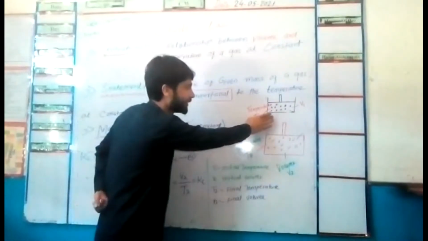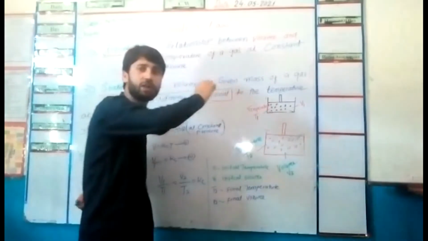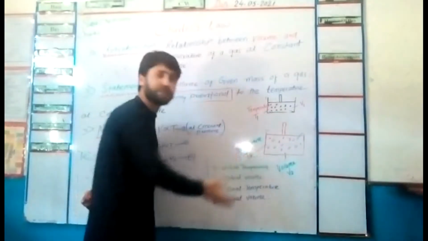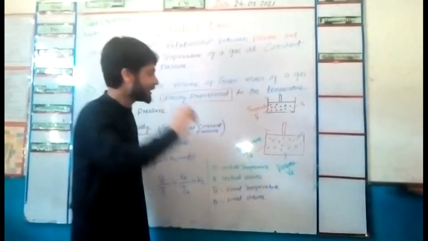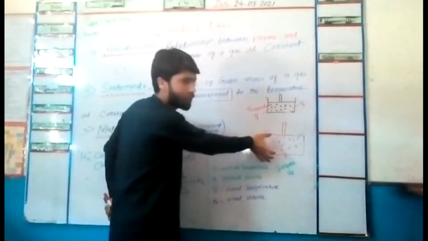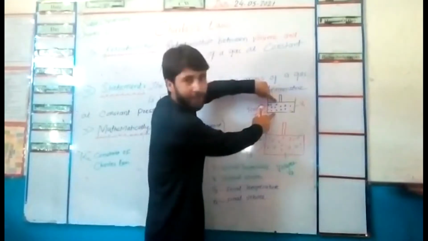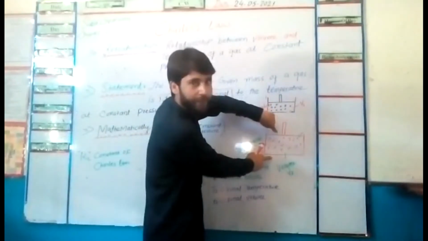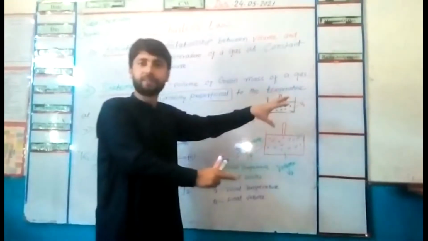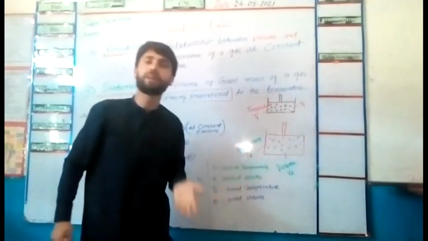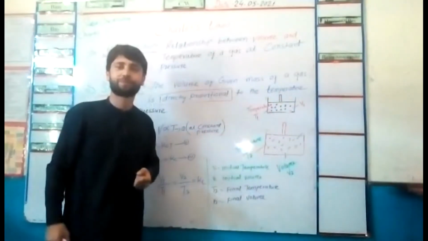In the first diagram, the temperature was low; here we have increased it. Here the volume is very small as compared to the second diagram, where the volume is increased. Why? Because we have increased the temperature.